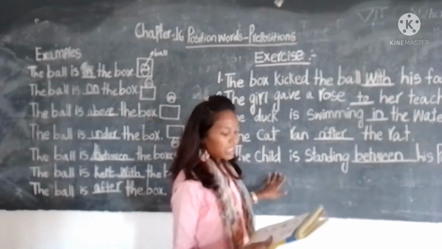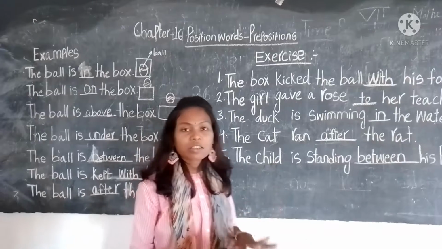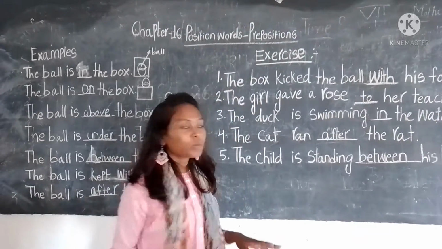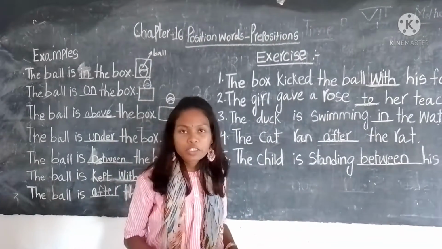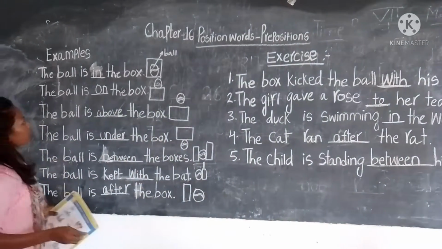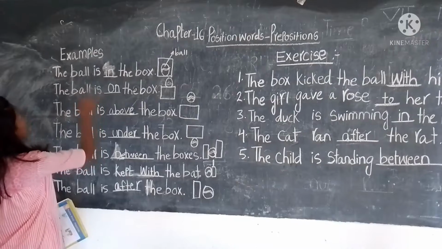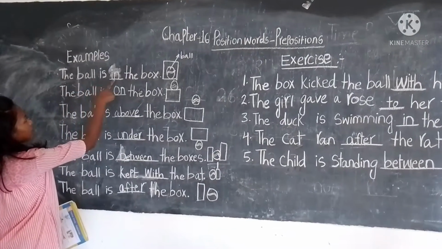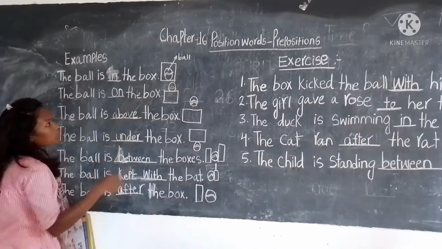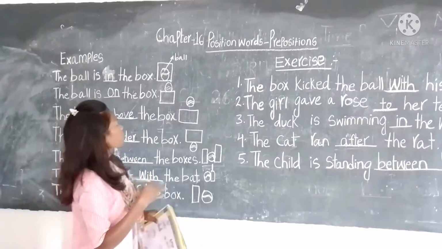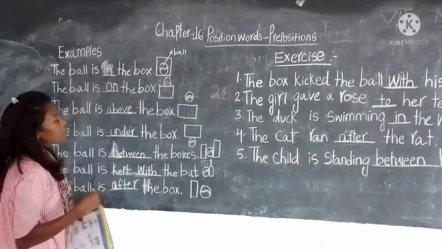Before I begin the exercises given in the book, I would like to explain with a few examples. Okay, children? All of you look at the board. I have written: the ball is in the box. Try to understand what the sentence is saying.